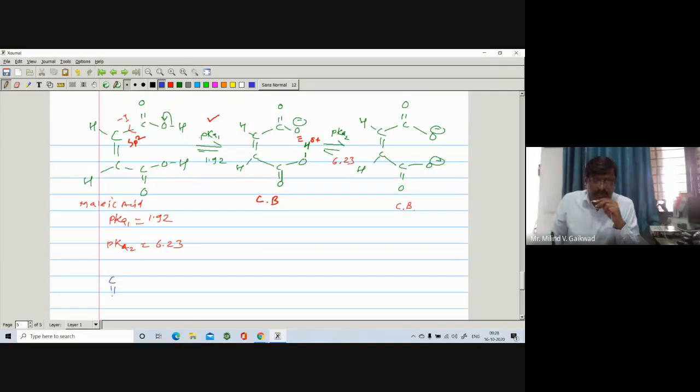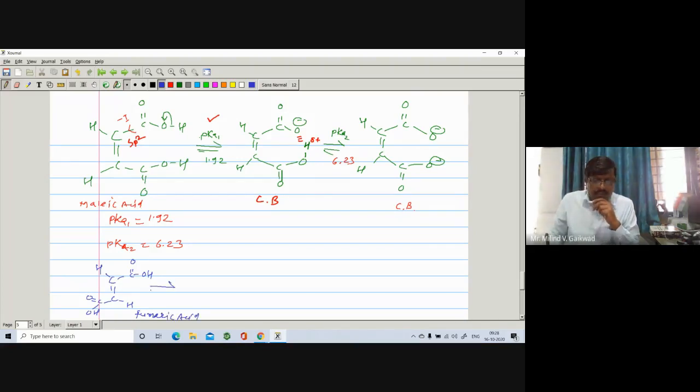Here is C double bond C, and the COOH groups, which in the first case were on the same side, we now put on the opposite side. Here is C double bond O and OH, and here is the H. So it is called fumaric acid.